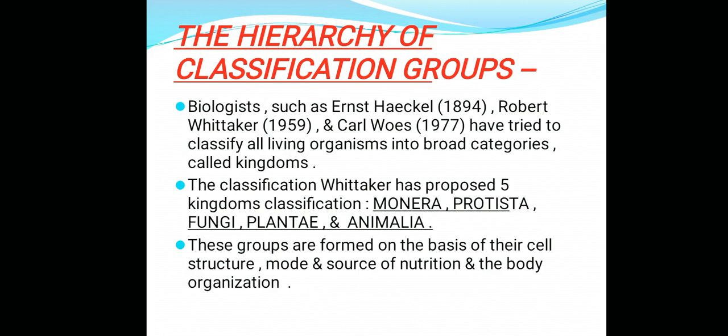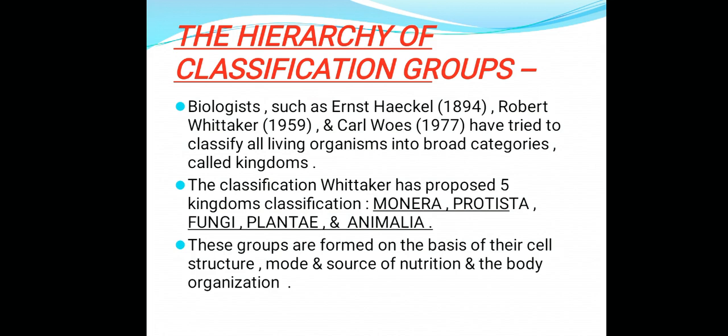Robert Whittaker proposed the 5 kingdom classification: Monera, Protista, fungi, plantae and animalia.